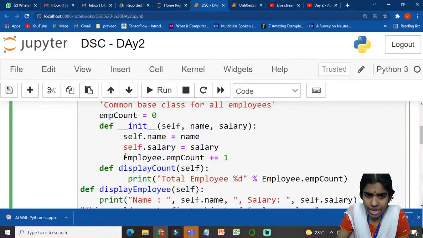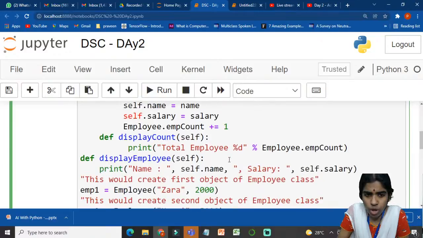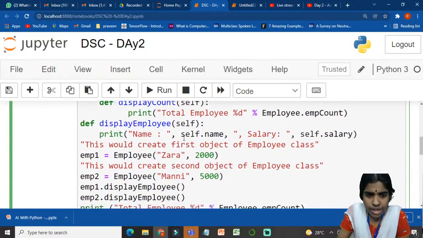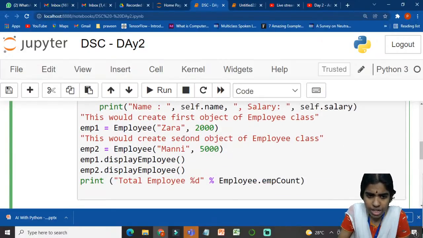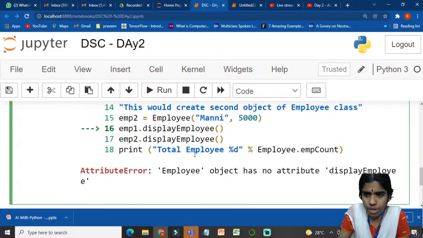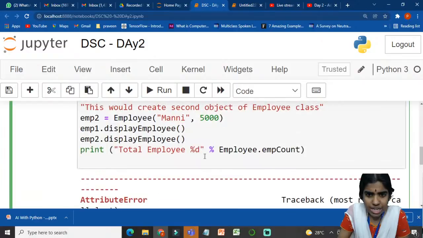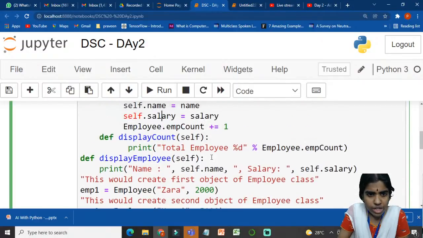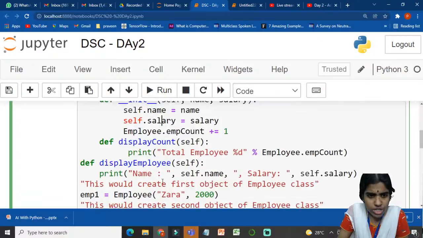And what I am doing next? Employee.emp_count, I am incrementing this employee count by 1. And with the def keyword, I define a display count function. Whenever I call this function, it displays the count of employees, that is, how many employees are present in an organization. So, am I making sense? Then the display employee function calls the function.